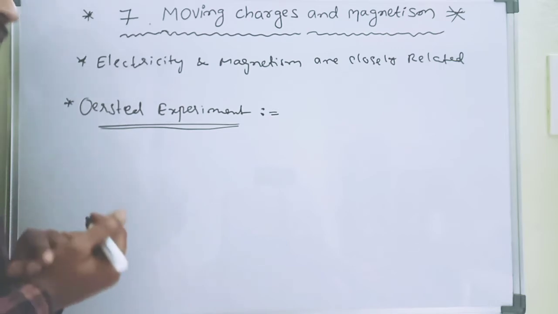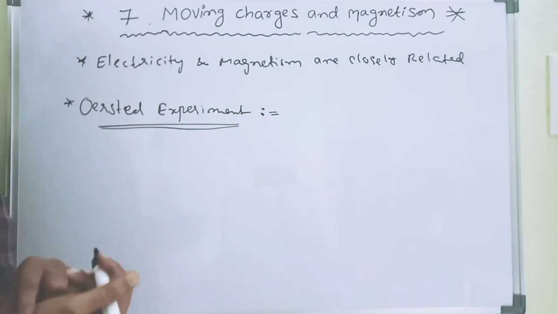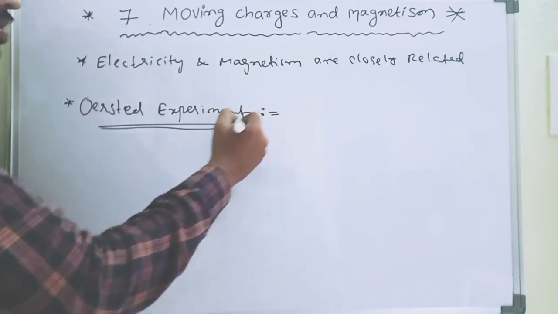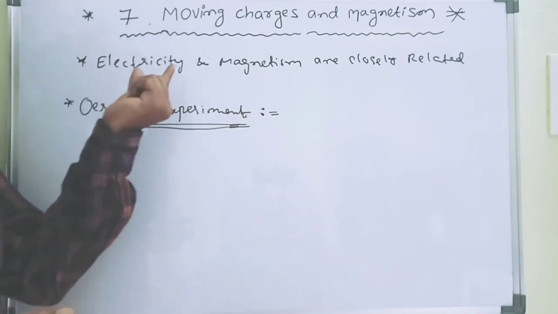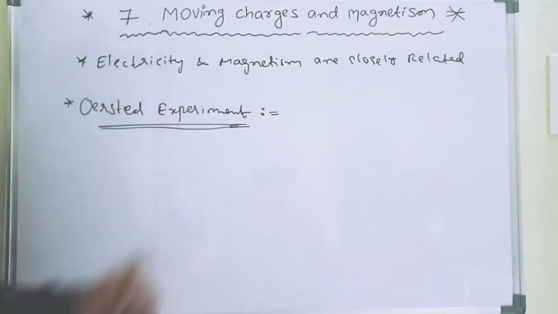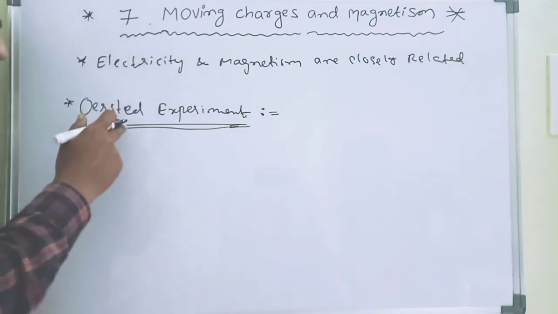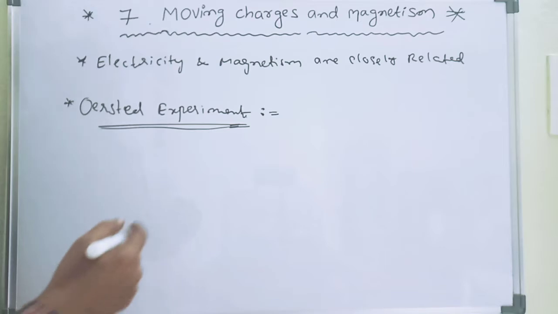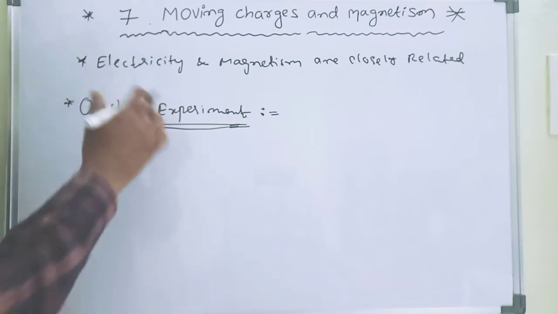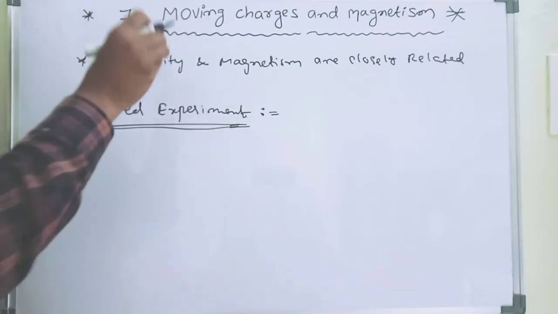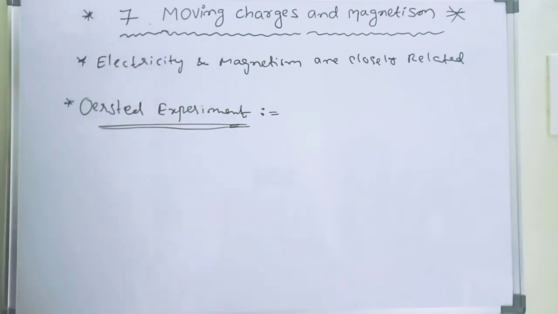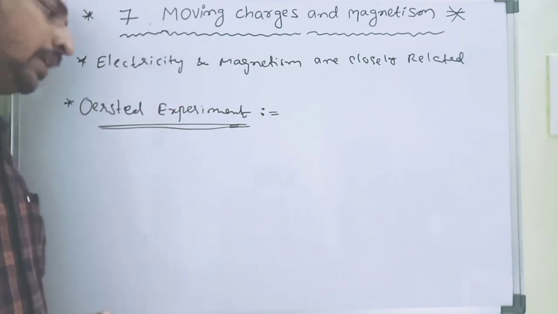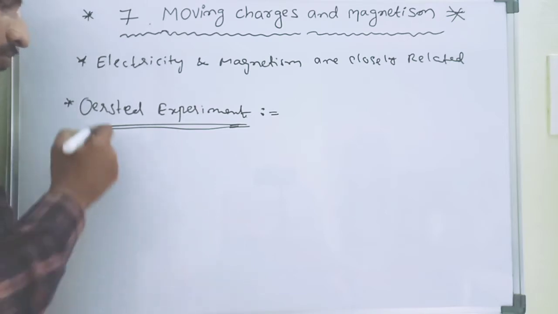Okay? So now we go with Ørsted's experiment. What is the relation between electricity and magnetism? How are they closely related to each other? We go with Ørsted's experiment.